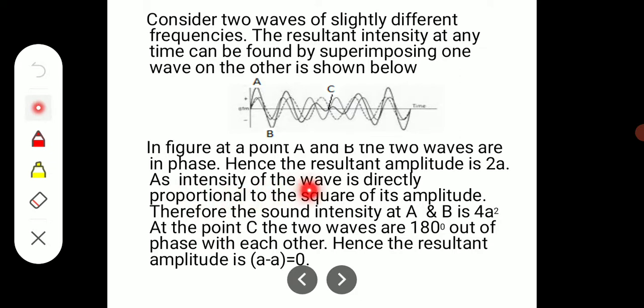As the intensity of the wave is directly proportional to the square of its amplitude, the intensity of the sound at A and B is 4A squared. At point C, the two waves are 180 degrees out of phase, so the resultant amplitude is equal to 0.